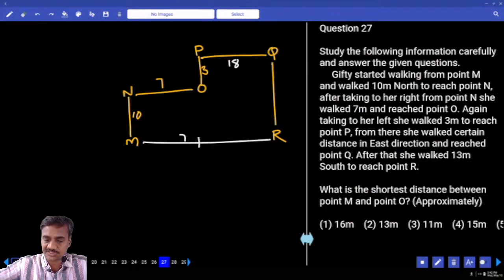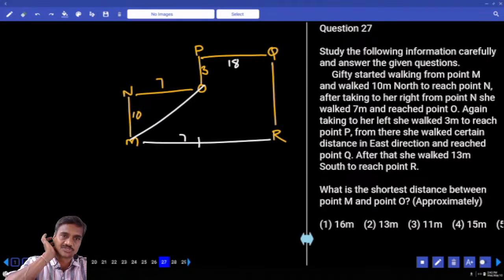What is the shortest distance between M and O? Now we need to find the shortest. 10 squared plus 7 squared is 149. Now this is 10 and this is 7. The square root of 149 is approximately 12 meters. 12, that is given in which choice? Choice 5.